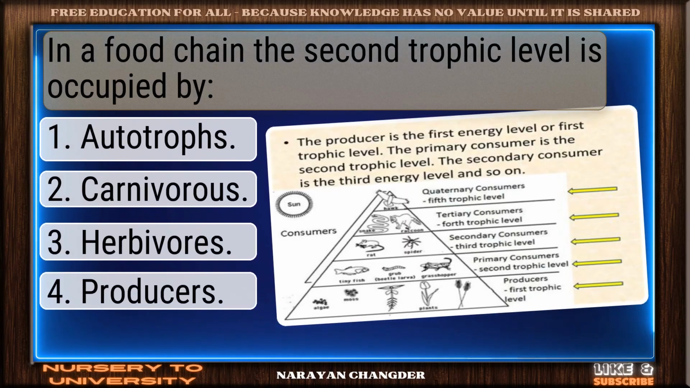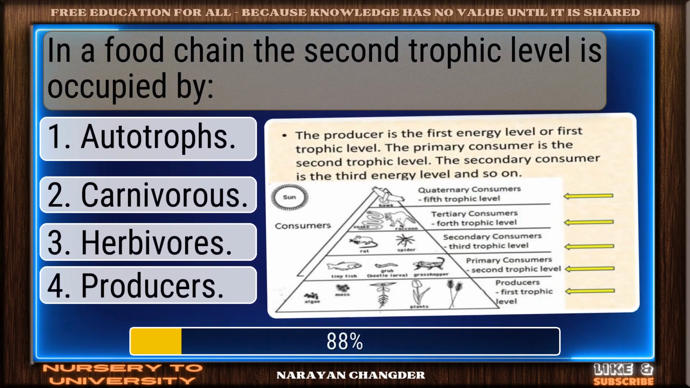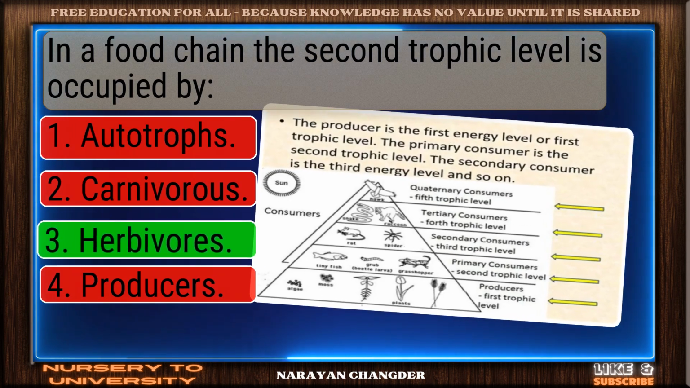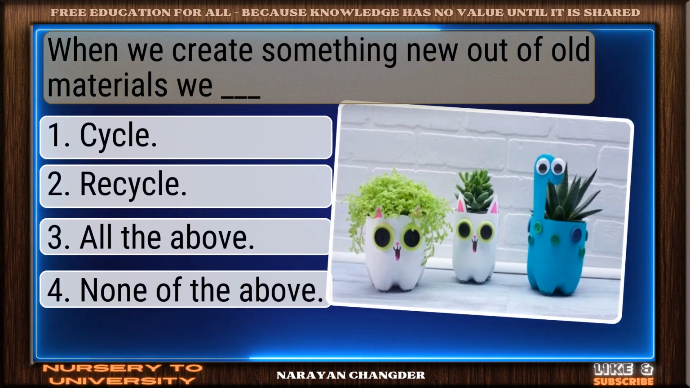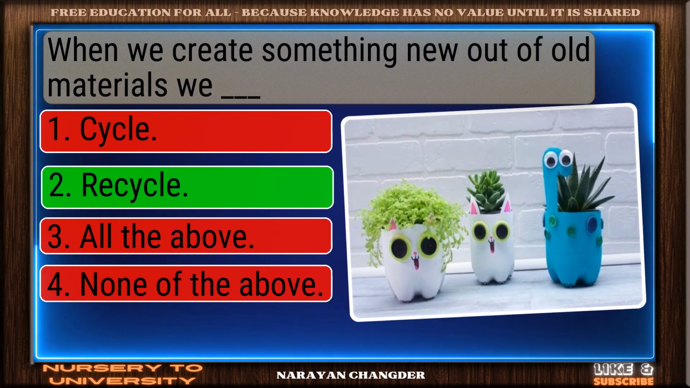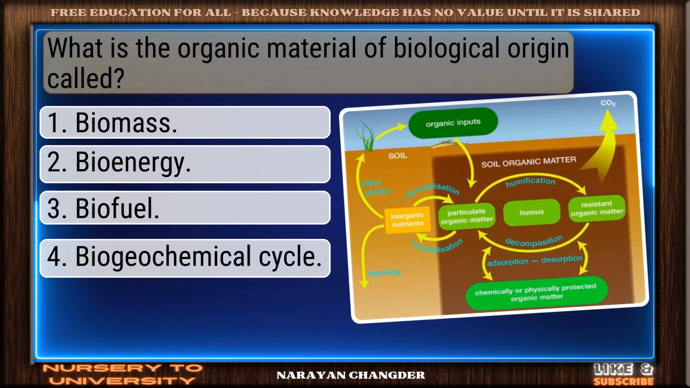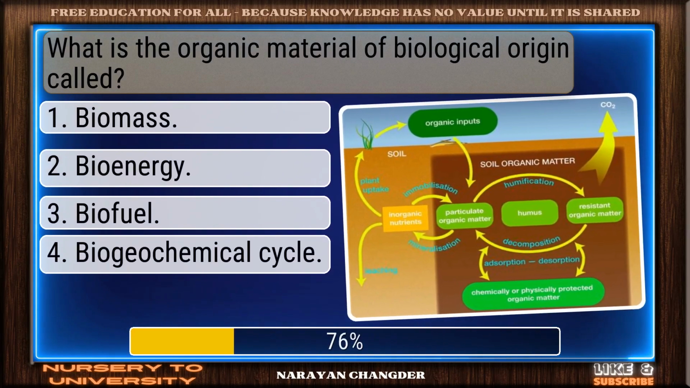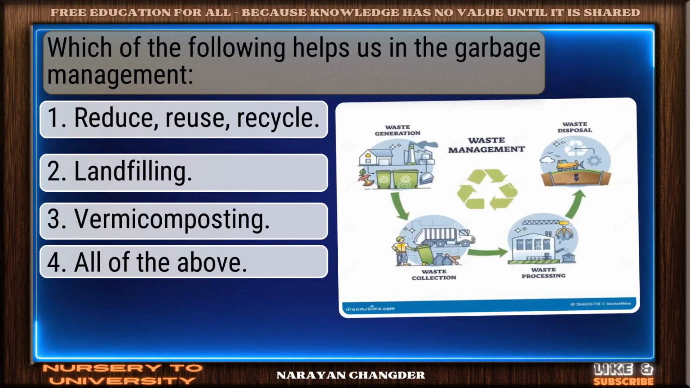In a food chain, the second trophic level is occupied by? On track. Herbivores is correct. When we create something new out of old materials, we dash. Sharp thinking. Recycle is right. What is the organic material of biological origin called? Well picked. Biomass is correct.